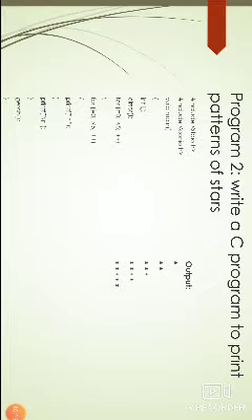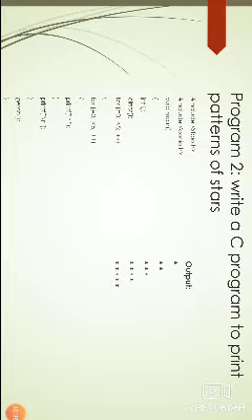So here i is 0 in the first for loop, i less than 5, j is 0, j less than 5, j plus plus. So in the first pass the first star will be printed, only a single one.